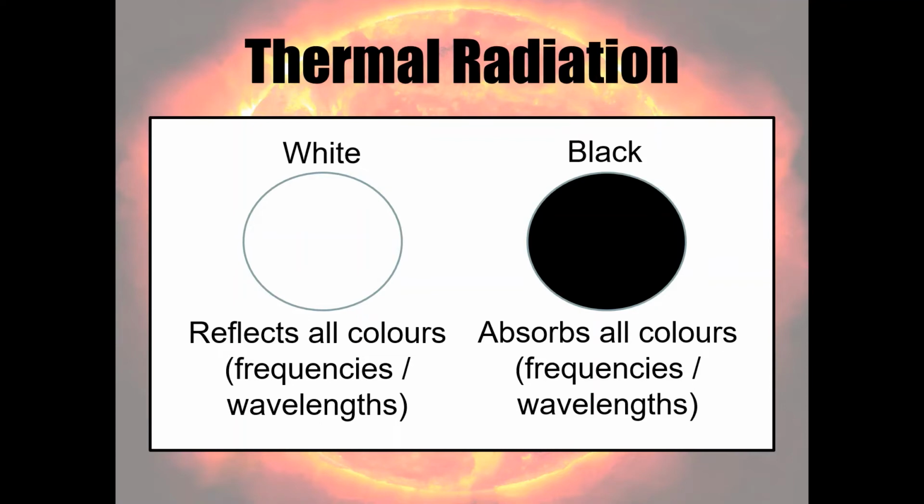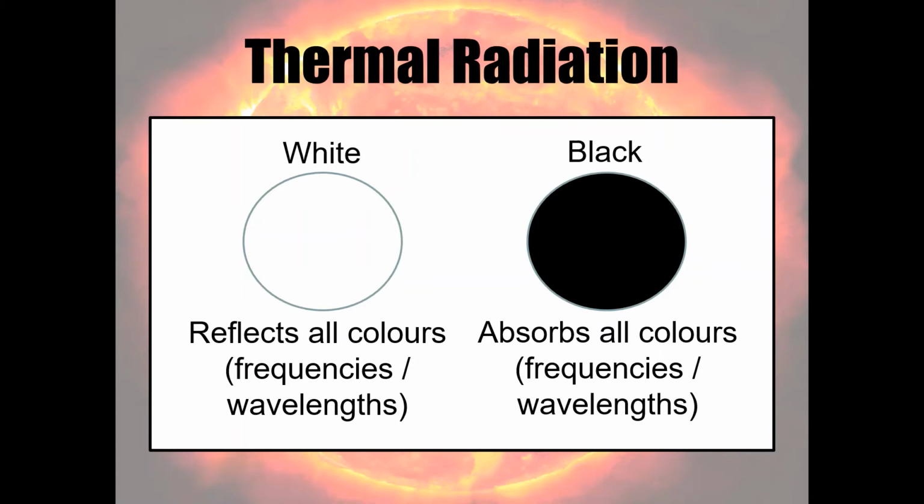And that's where our infrared radiation lies, just outside our visible region. So if that white object is reflecting all the different frequencies and wavelengths of all the different colours, it's also going to be reflecting the infrared, which is just outside that visible region. Black objects are black because they absorb all the different colours. Remember, black is an absence of colour. So all of the different colours, all those different frequencies and wavelengths have all been absorbed by that surface. It's reflecting none of them.